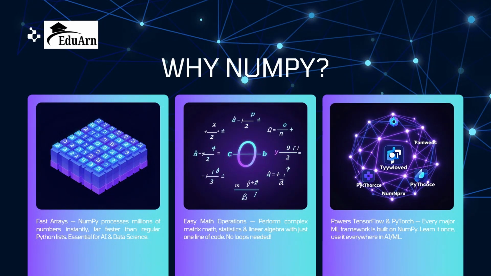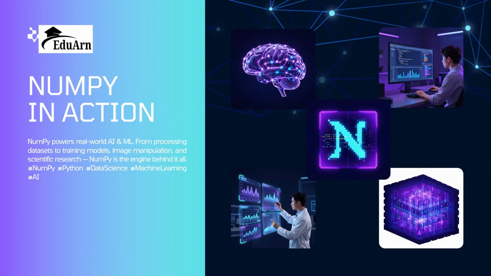First, arrays. NumPy processes millions of numbers instantly, far faster than the regular Python list. Essential for AI and data science. Easy math operations: it performs complex math, statistics, and linear algebra with just one line of code. No loops needed. It powers TensorFlow and PyTorch. Every major ML framework is built on NumPy. Learn it once and use it everywhere in AI and ML.